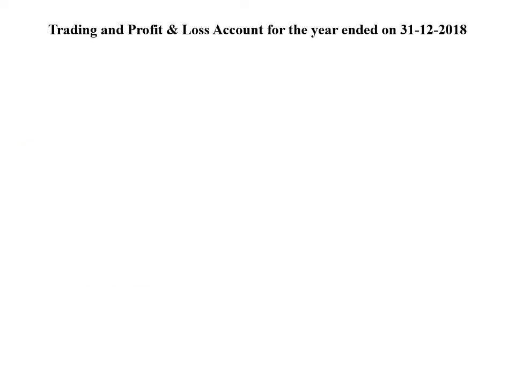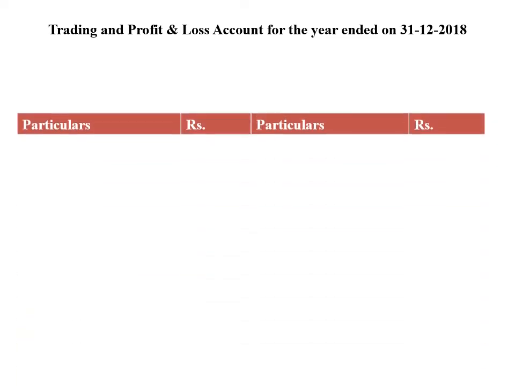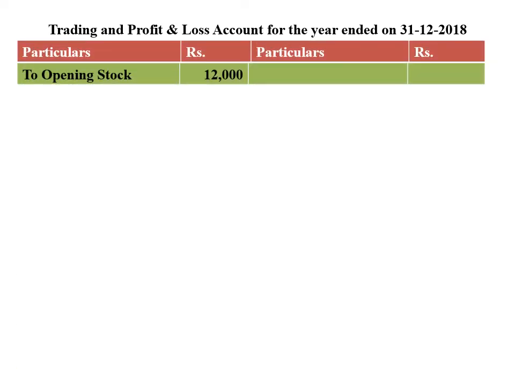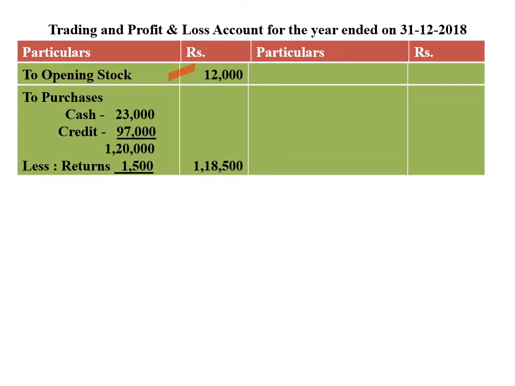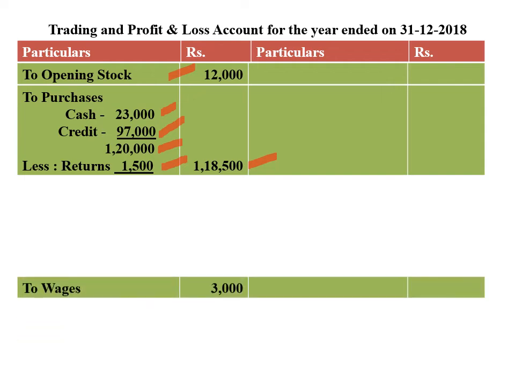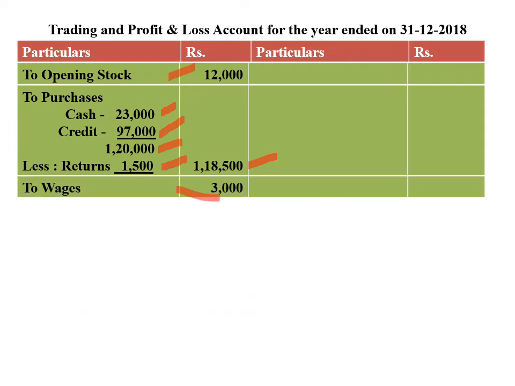So next, preparation of trading profit and loss account for the year ending 31st/12/2018. First item, to opening stock 12,000 rupees. Next, purchases: cash purchases as per the bracket 23,000, which is given in the problem. Trade purchases we have identified 97,000. Total purchases 1,20,000 less purchase return 1,500. So net purchases 1,18,500. Next, wages paid 3,000 rupees.